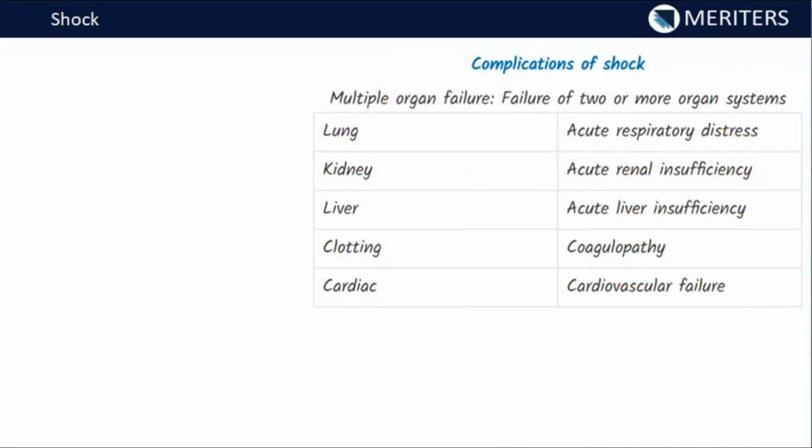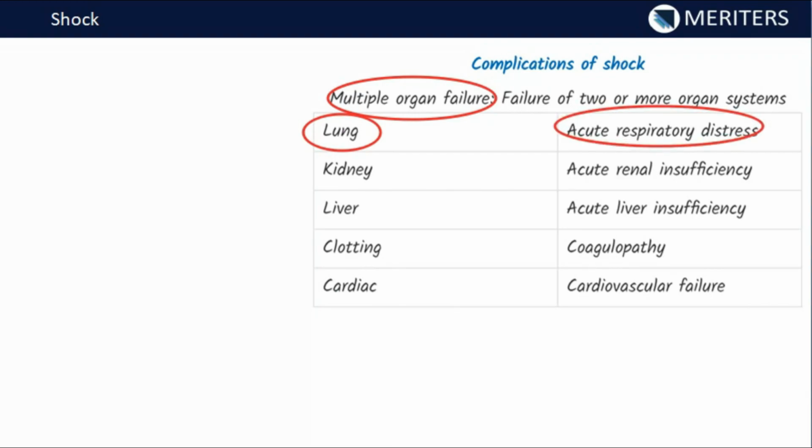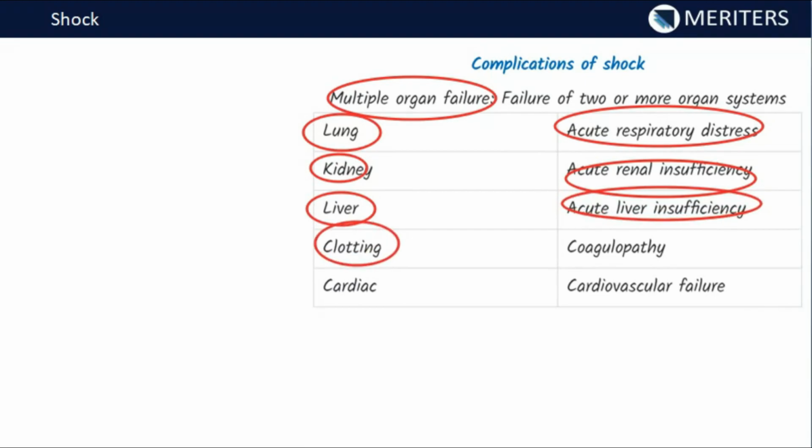Now the complications of shock. So the shock can result in multiple organ failure. What is multiple organ failure? When the failure of two or more organ systems is observed, that is known as multiple organ failure. In relation to lung, there can be acute respiratory distress. In relation to kidney, there can be acute renal insufficiency, and in liver, acute liver insufficiency. In relation to clotting, there will be coagulopathy. As the decompensation increases, there are more chances of DIC, and the coagulative nature of the blood also increases.